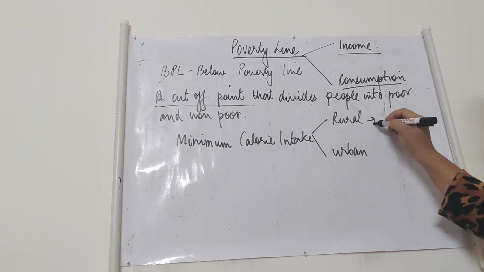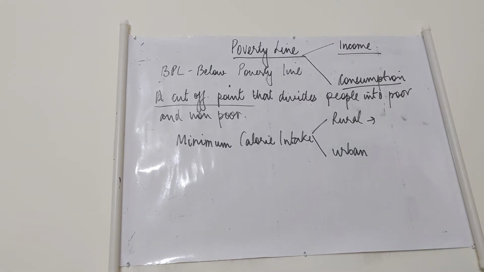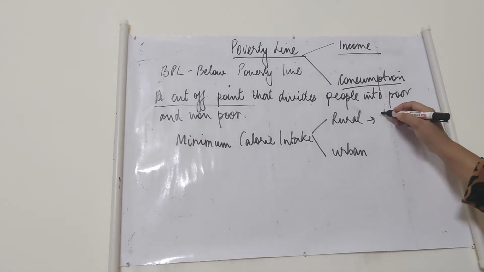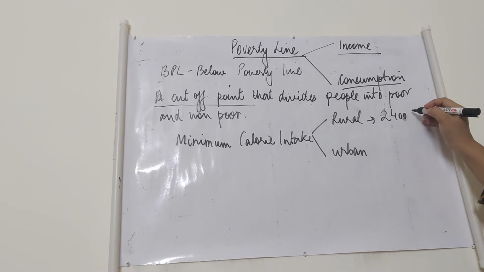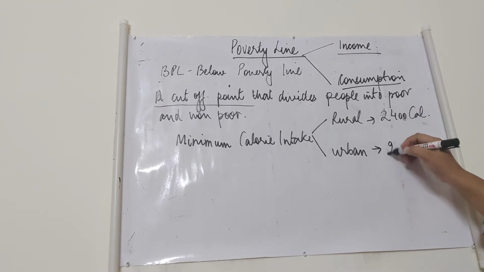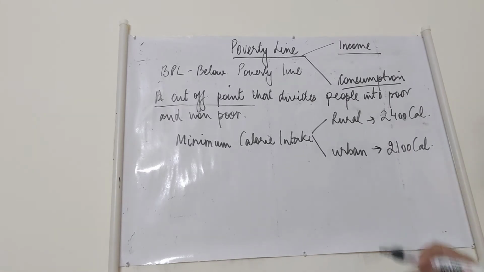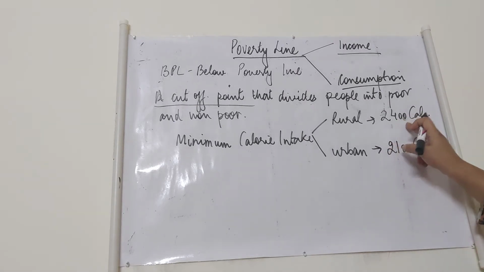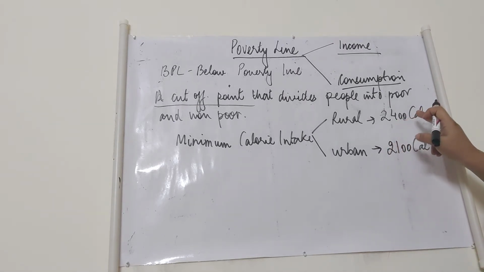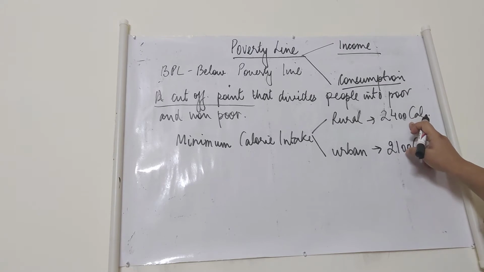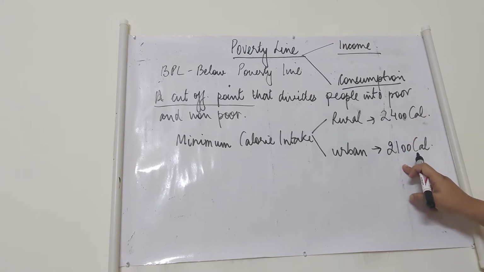In the rural areas, the minimum calorie intake of a person is 2400 calories, and in the urban areas it is 2100 calories. So if a person is not poor, he should have more than 2400 calories per day in a rural area, and in the urban area 2100 calories per person per day.